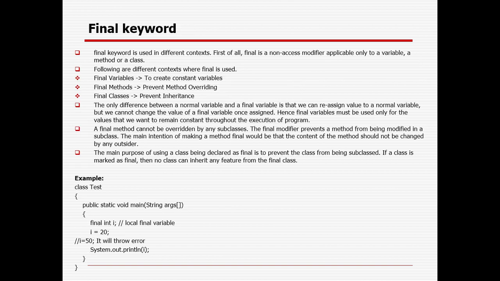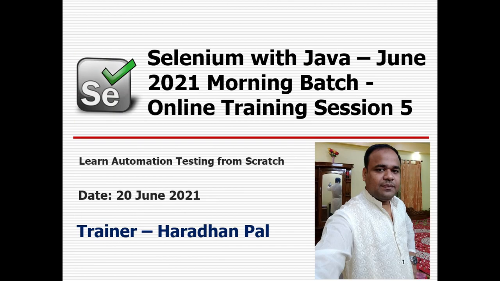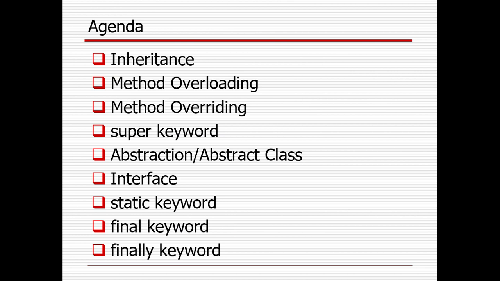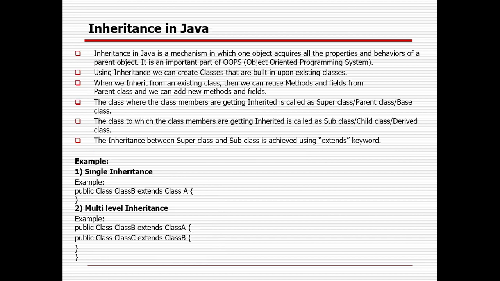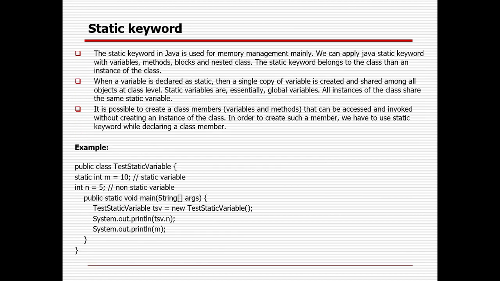Okay, so those are the topics I have tried to cover in today's session. OOPs concepts, inheritance, polymorphism, two important concepts, method overloading and overriding I have covered. Super keyword, how with the help of the super keyword we can use the parent method or variables. What is an abstract class, abstract method, non-abstract method, what is an interface, what is the importance of the static, final and finally keywords. So that is the agenda for today.